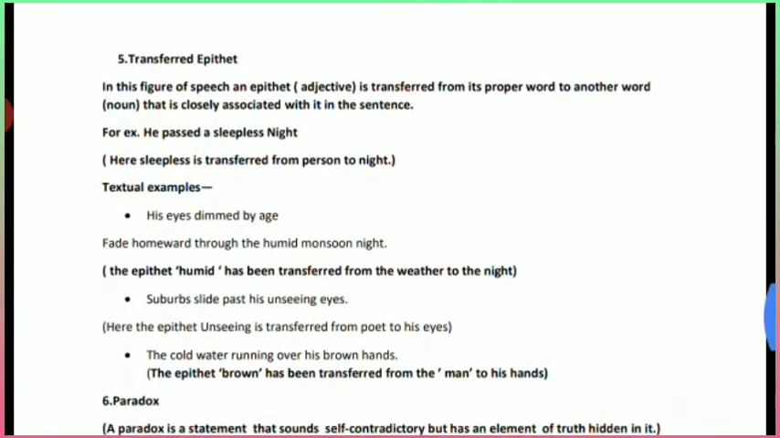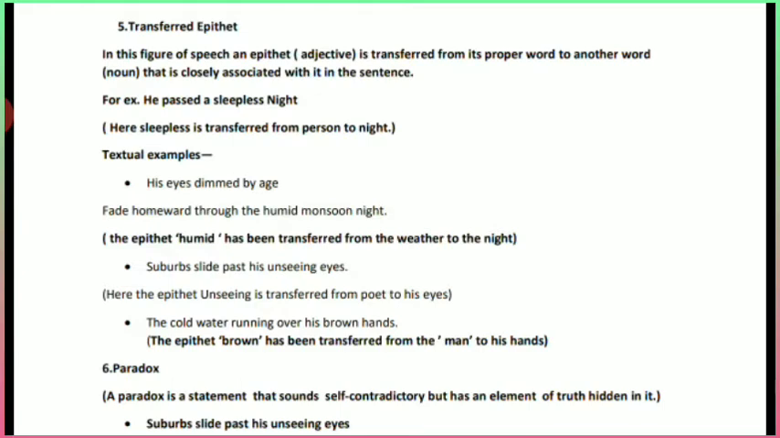Then the next figure of speech is transferred epithet. This is new in this syllabus. So in this figure of speech, an epithet, meaning an adjective, a describing word, is transferred from its proper word to another word that is closely associated with it in the sentence. Here the adjective is transferred from one noun to another noun, but that noun is closely associated with it, and that is called a transferred epithet.